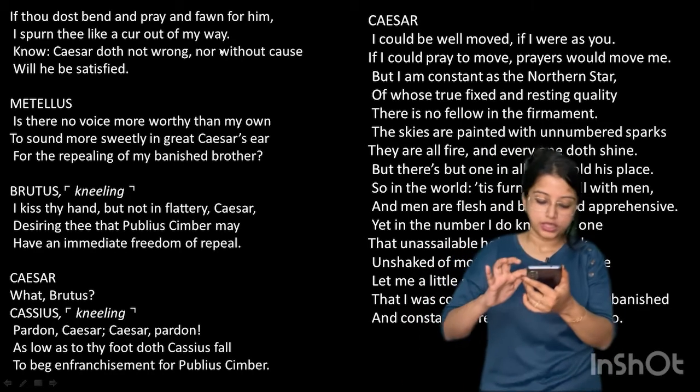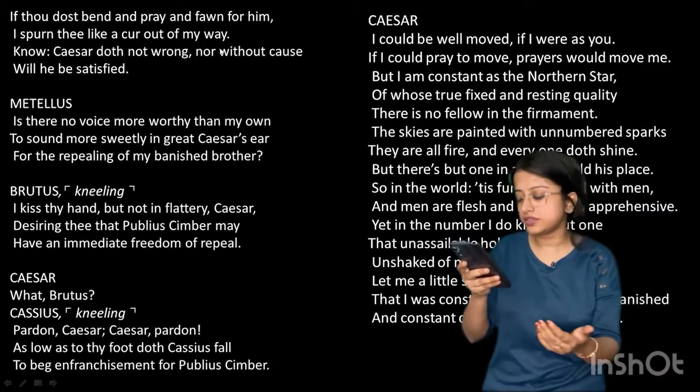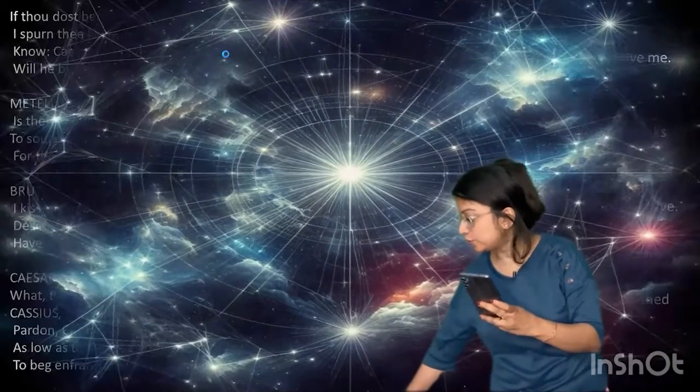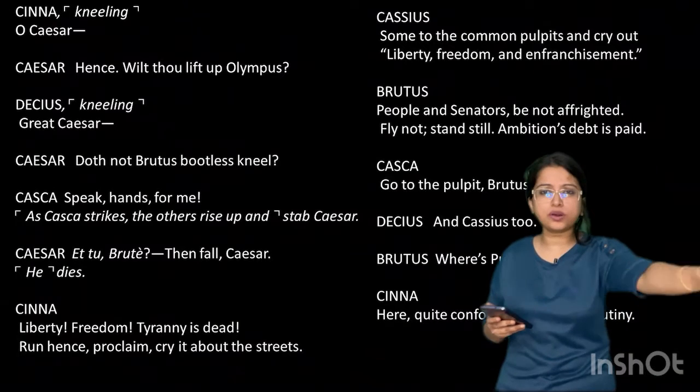And there is nothing I can do about it. So Cinna kneels before Caesar. He says, "O Caesar." Caesar says, "Hence! Wilt thou lift up Olympus?" So again, in this picture I've already explained to you about the northern star. So Caesar says, go away from here.